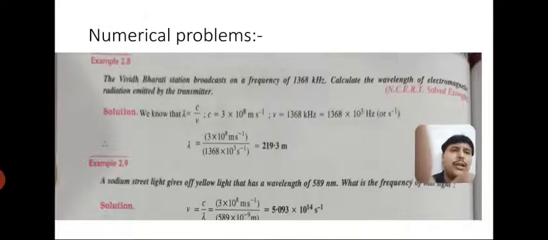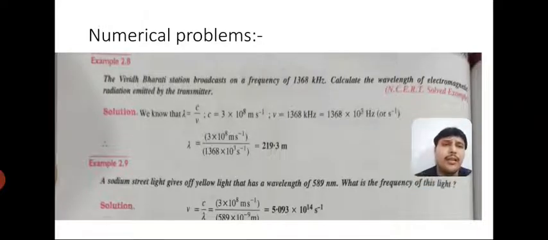Now let us see some numerical problems. Frequency is given. Calculate the wavelength of electromagnetic radiation emitted by the transmitter. So we just write the data. We are going to find wavelength. Frequency is given. We just use the formula c equal to nu lambda, because c is constant, nu is given, then lambda equal to c upon nu, right? We just put all these values. But one more thing, students, we have to convert kilohertz into hertz. So after putting this value, we get this answer.